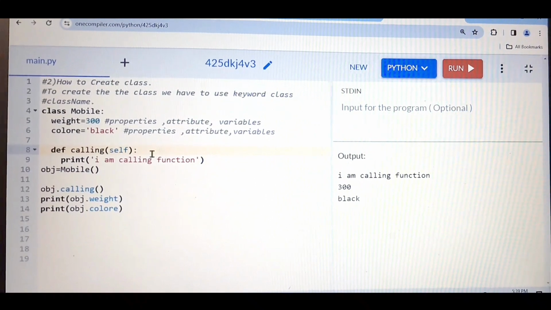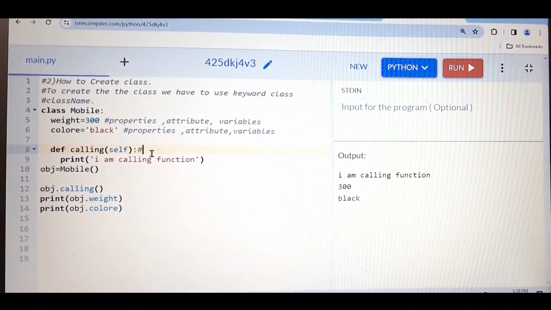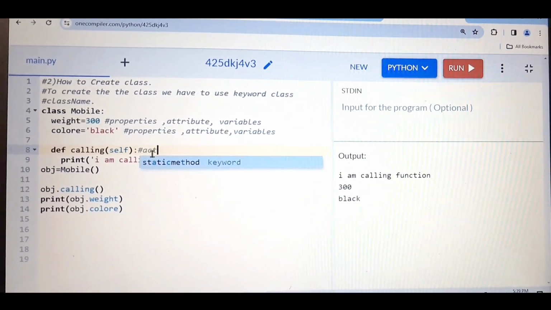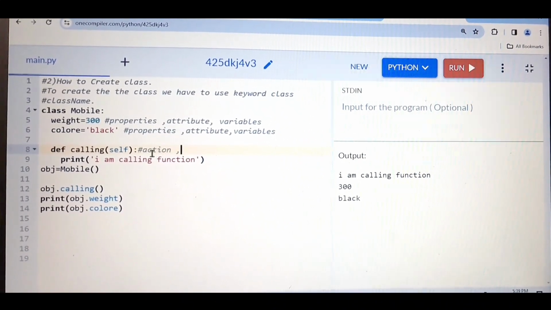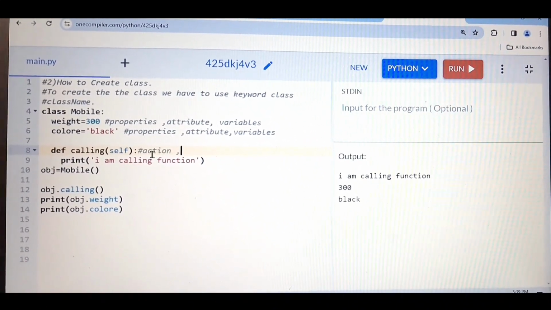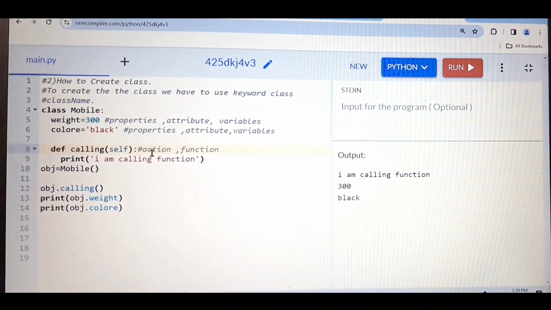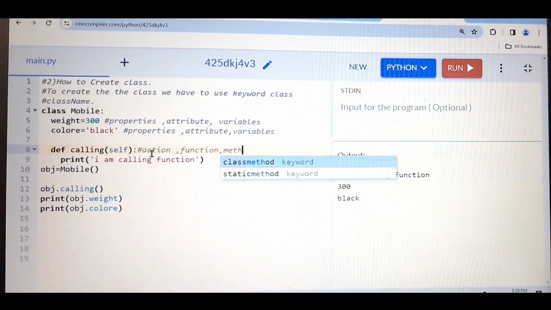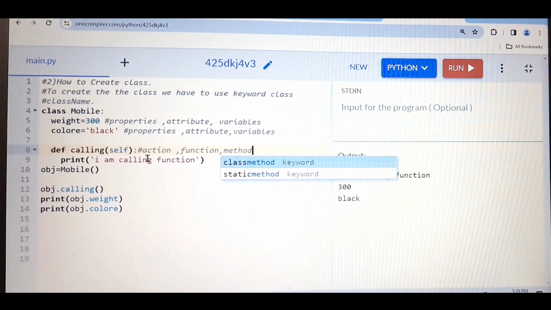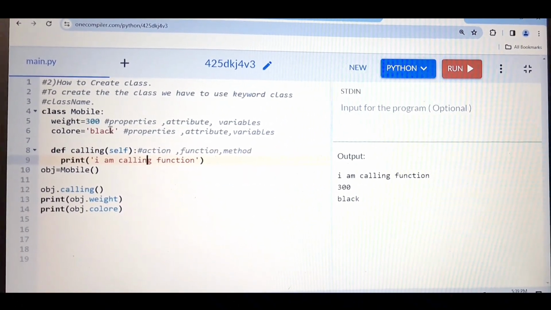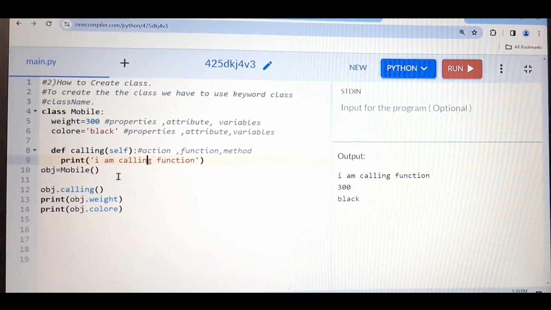Then these things. Some people say action, though actually very rarely. Most of the time people say function. Then some people say method. And here we are using self.